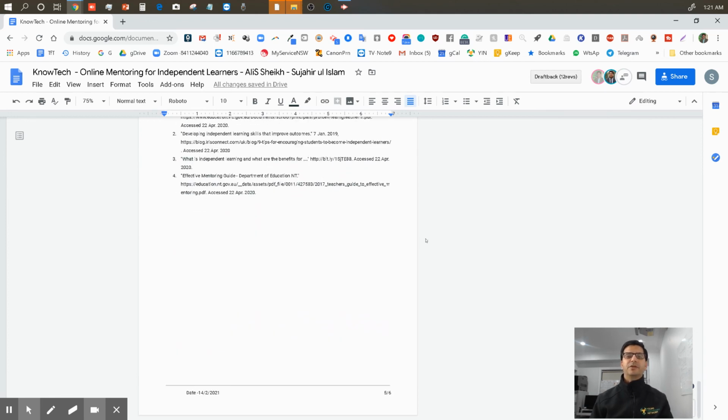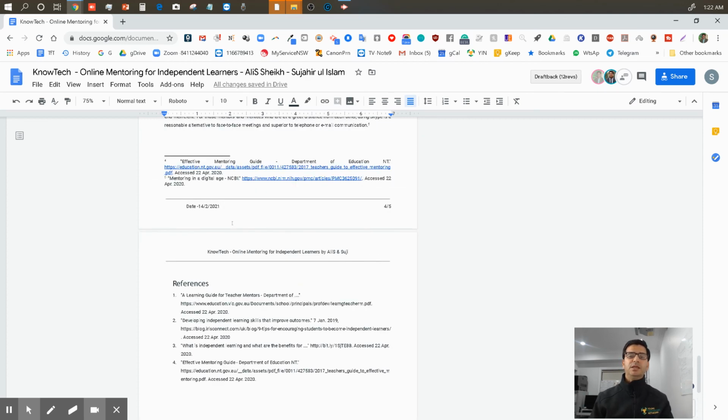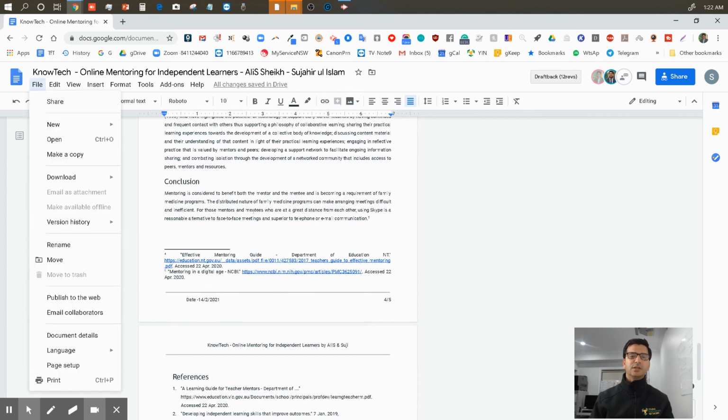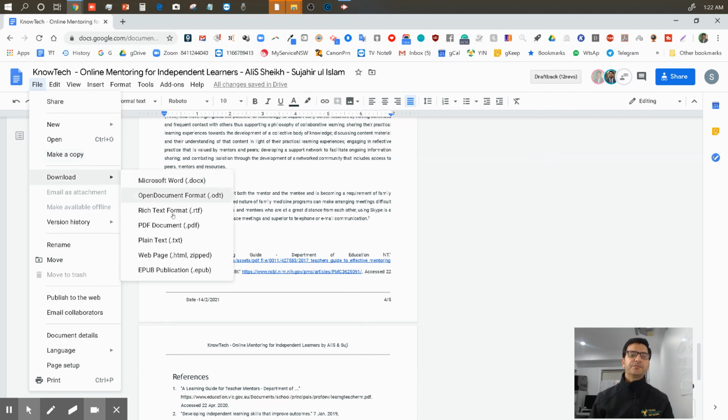We spent about half an hour to make the whole report presentable, easy to follow. And this report you can use again and again. Make a copy for the next project, delete all the other sections, keep conclusion, reference, titles. Think about how much time you can save. Make copies right there. I can download as a PDF, whatever teacher's requirement. He didn't mention that, so we just assume I can send docs because he can edit that as well, but he's sharing online as well, so he might be able to do it.